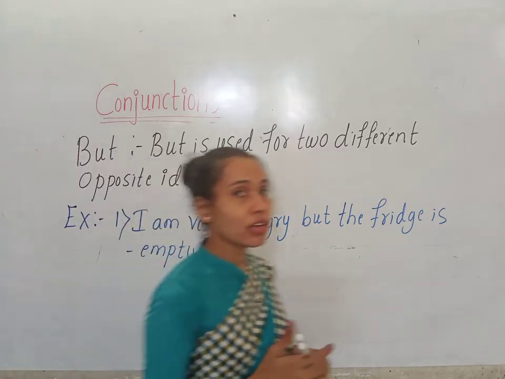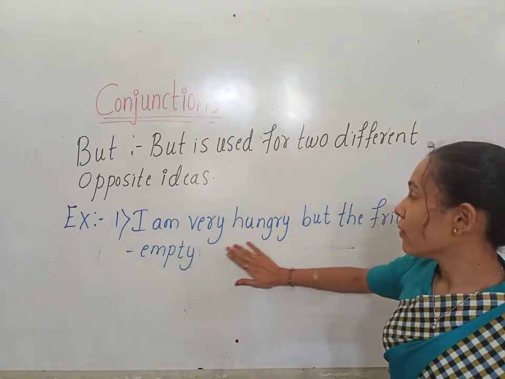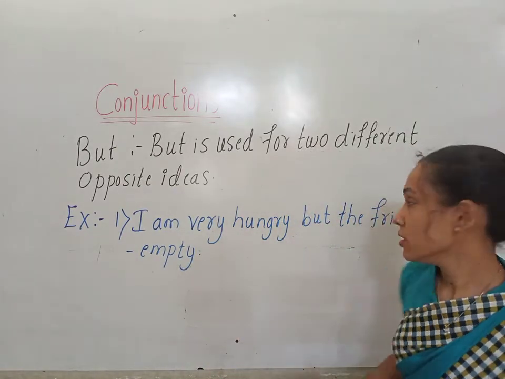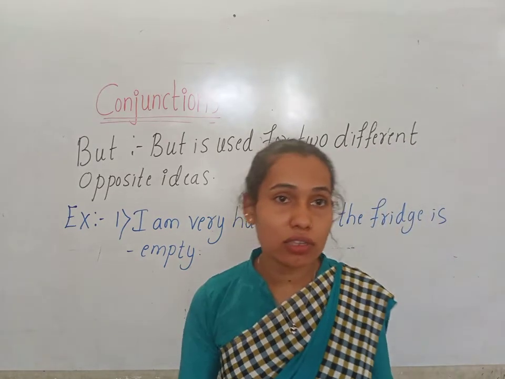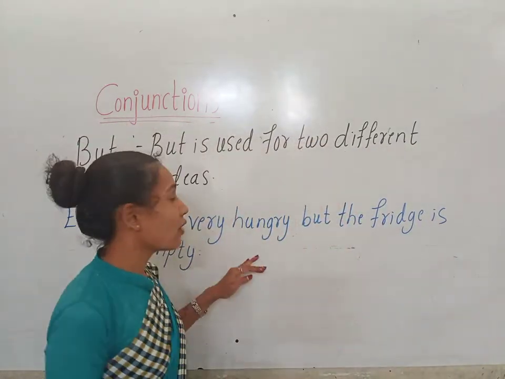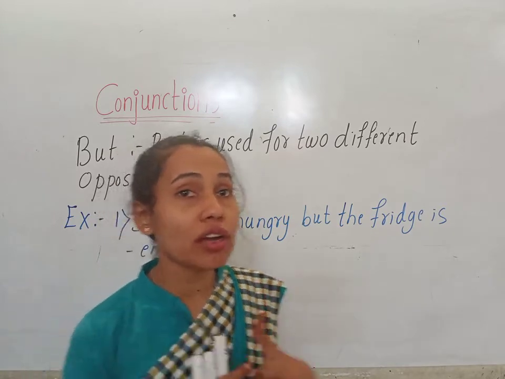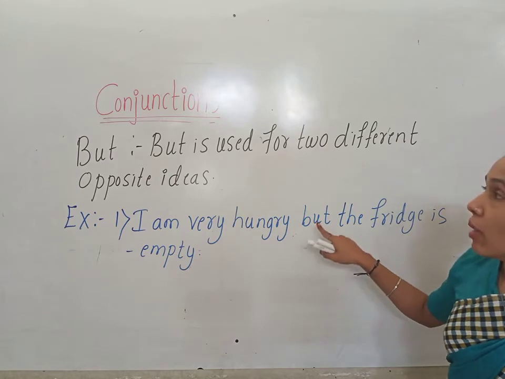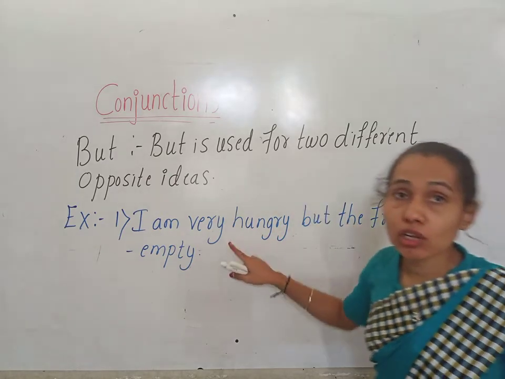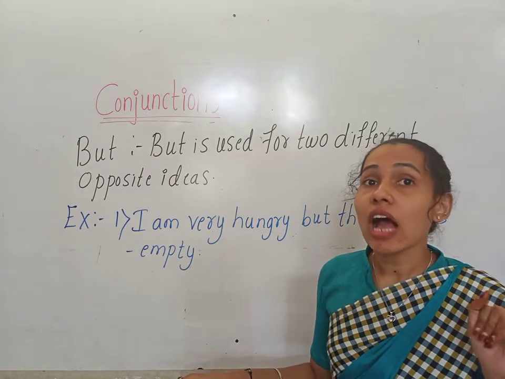So here, children, look at the sentence. I am very hungry is one sentence and the fridge is empty is one more sentence. So there are two sentences. We have joined them as one by adding the conjunction but. But is used for showing two different, opposite ideas.